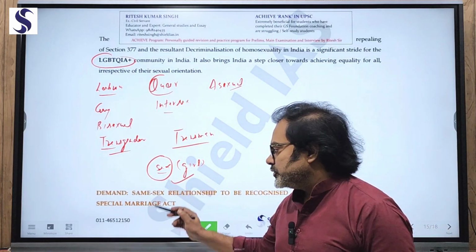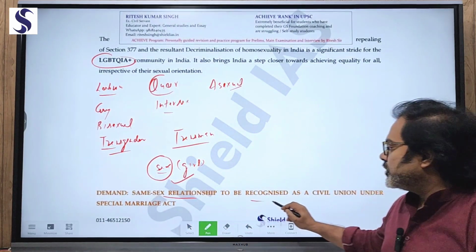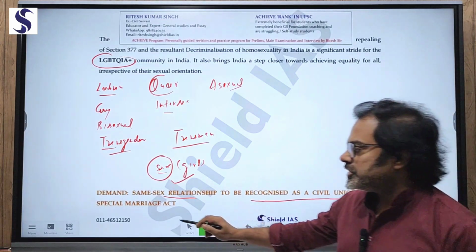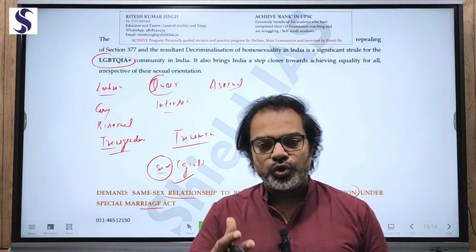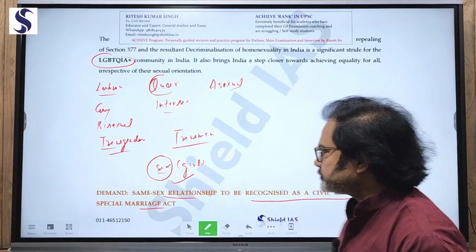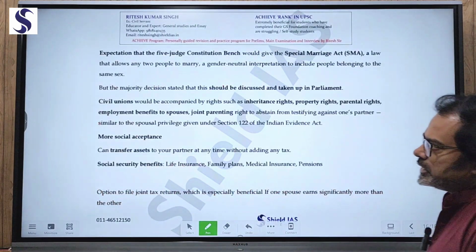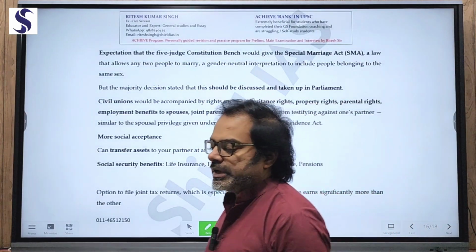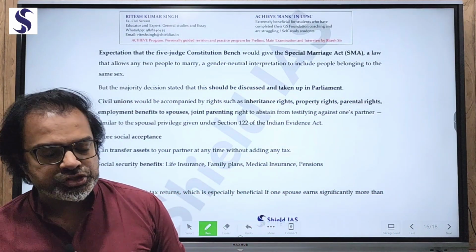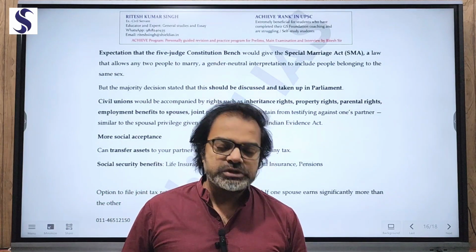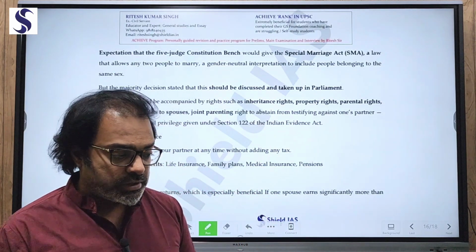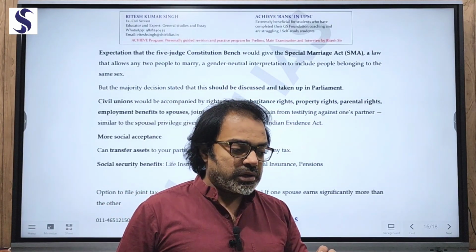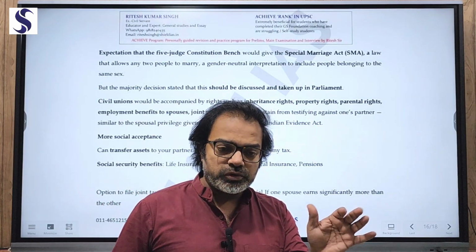So they demand that the same-sex relationship be recognized as a civil union under the Special Marriage Act 1954. This was a demand which went to the court, which I started with. So what was the expectation of the 5-judge bench? That it would bring a change or some degree of amendment in the Special Marriage Act, or read the law differently by studying it in a neutral way.